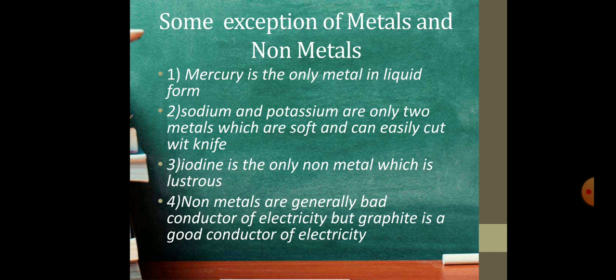Now some exceptions of metals and non-metals. First, mercury is the only metal in liquid form. Second, sodium and potassium are the only two metals which are soft and can easily be cut with a knife. Third, iodine is the only non-metal which is lustrous. Fourth, non-metals are generally bad conductors of electricity, but graphite is a good conductor of electricity.